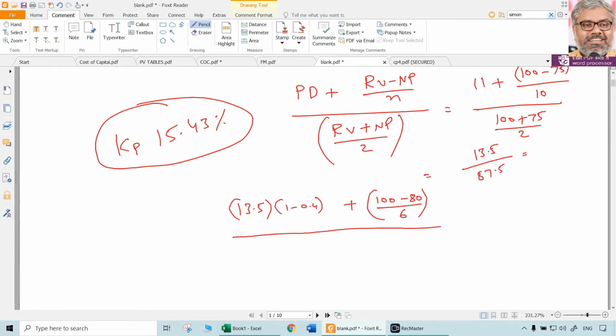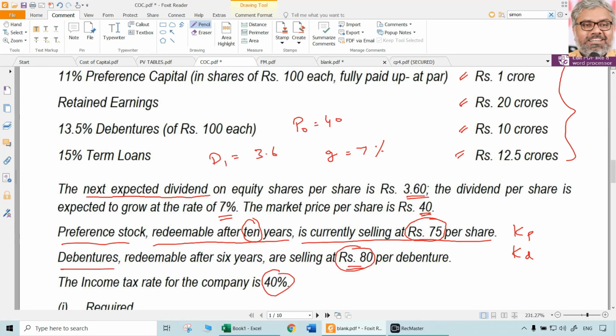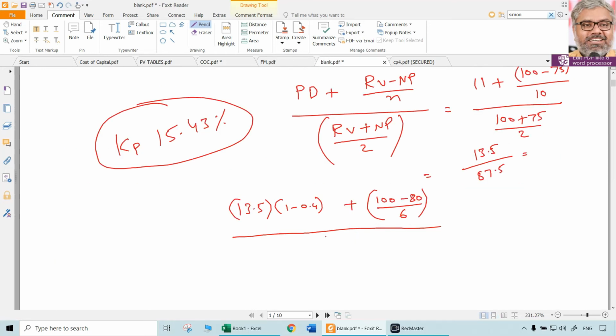Duration is a different concept for bonds that you will learn in final. For general English, we can use the word duration, but technically duration is something different. Anyway, the term of the debentures, how many years they are going to be issued for, is 6 years. So 100 minus 80 divided by 6, divided by 100 plus 80 divided by 2. That's it. This has to be calculated.